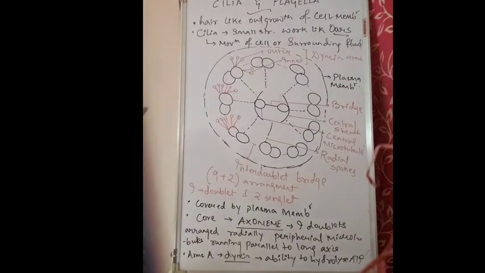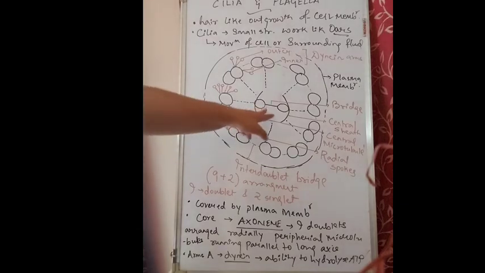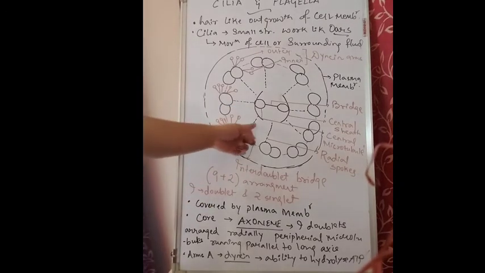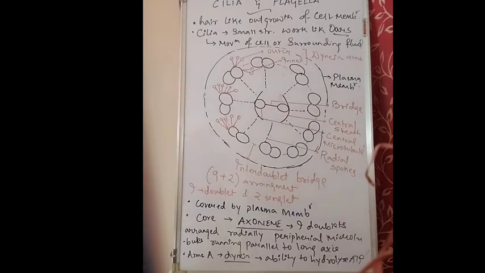They are always arranged in a clockwise direction, and the central singlets, which are connected by a bridge, are enclosed within a central sheath. The central sheath encloses these two central microtubules, and together we call it the core, known as the axoneme. This axoneme is connected to the peripheral protein through radial spokes.